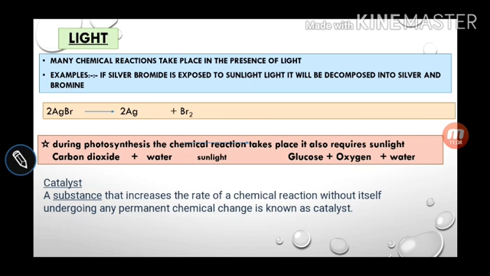Just keep it in mind, a catalyst is a substance which increases or decreases the rate of reaction without being used up itself. The substance that changes the rate of reaction without itself undergoing any permanent chemical change is called a catalyst.